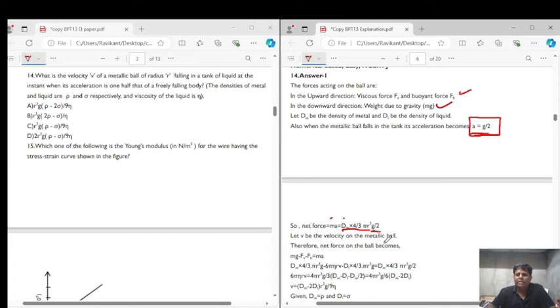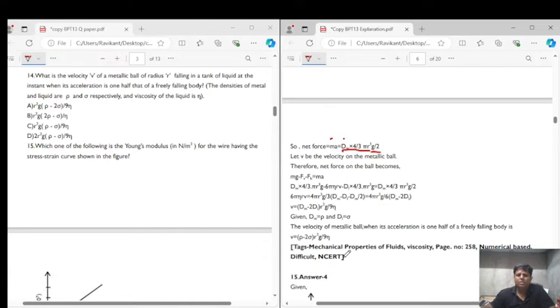Now let v be the velocity of the metal ball. Therefore, the net force on the ball becomes mg minus Fv minus Fb is equal to ma. This is the ball, mg is the weight of the body, Fv is the viscous force, Fb is the buoyant force. This is the free body diagram, and still the body is accelerating in the downward direction, right? It is falling. So from here we can say what?